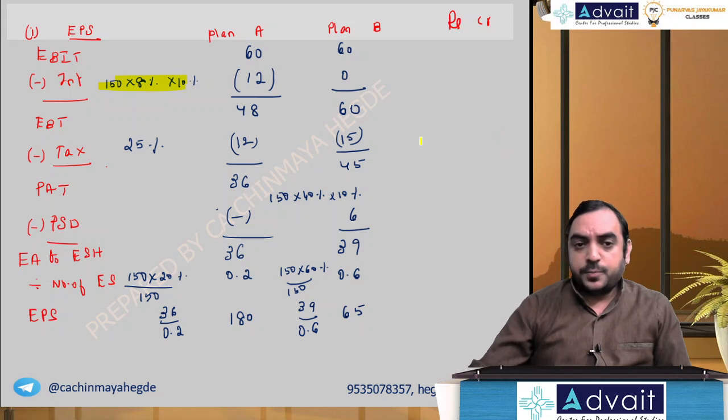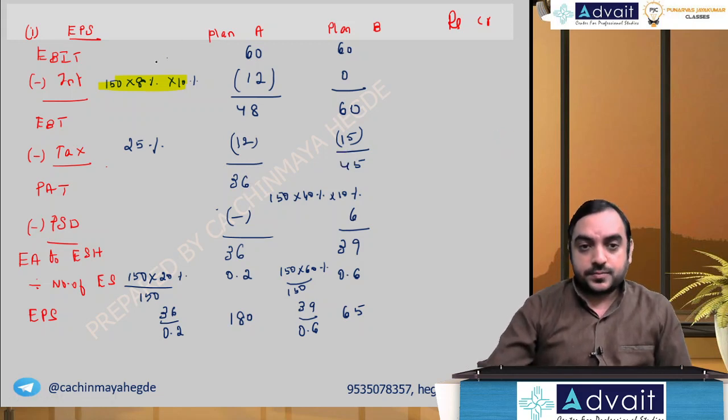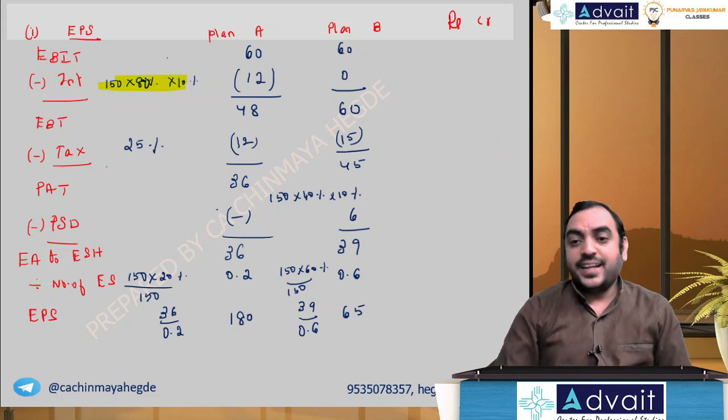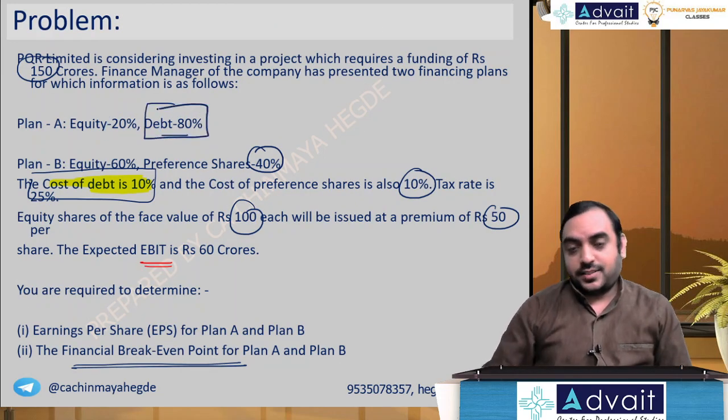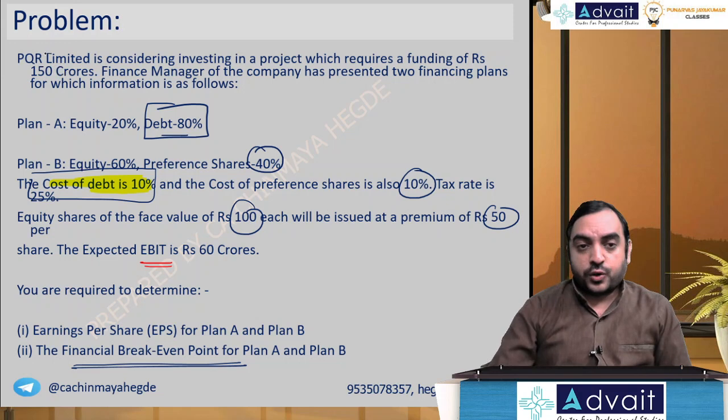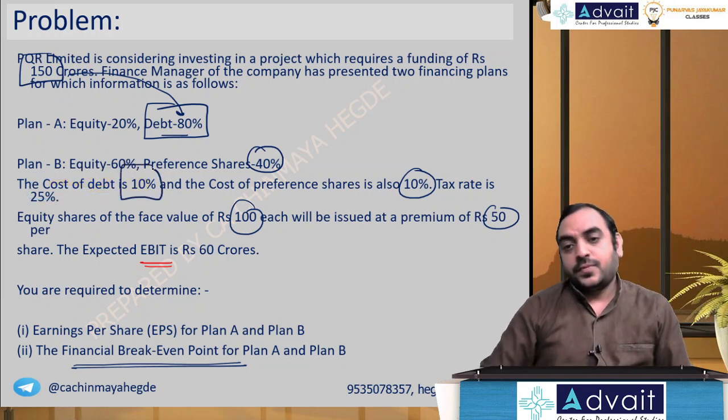How did 88%? Not 8%, 80%. You're taking 80% debt of the 150 crores. So 150 crores into 80%, and on that, 10% interest.